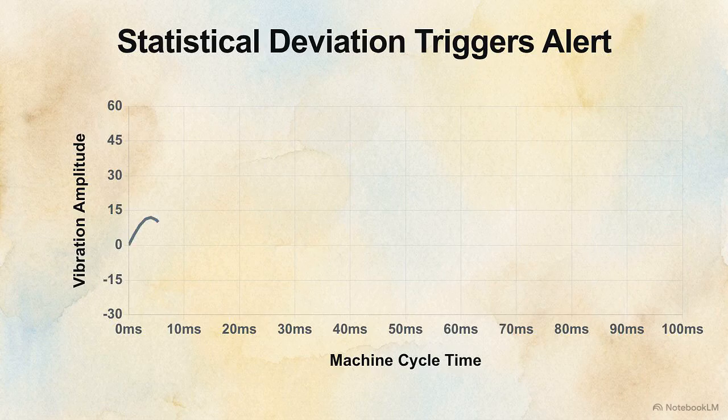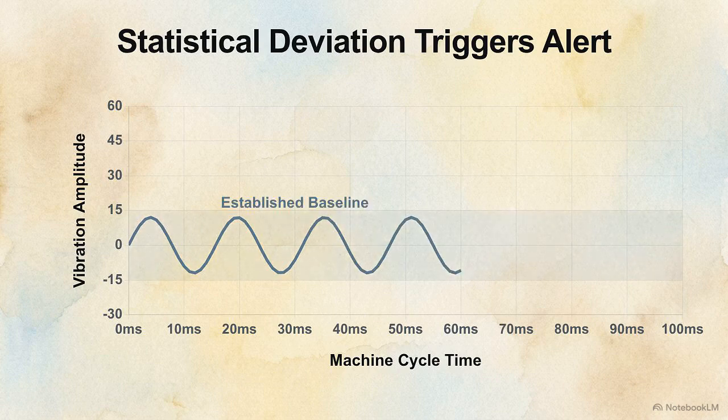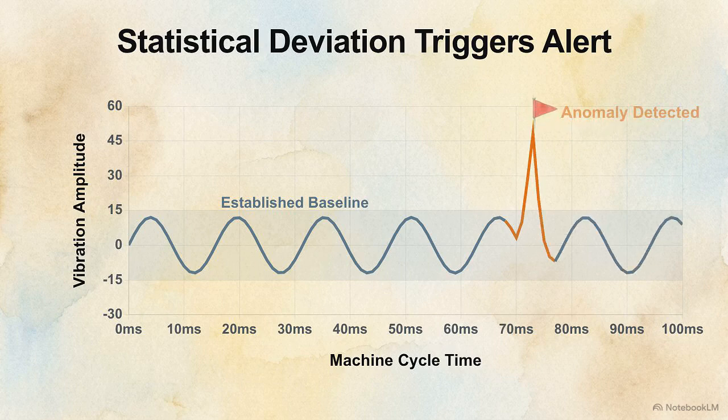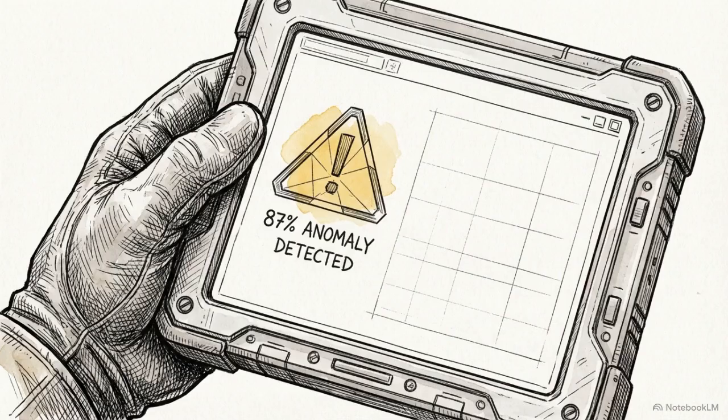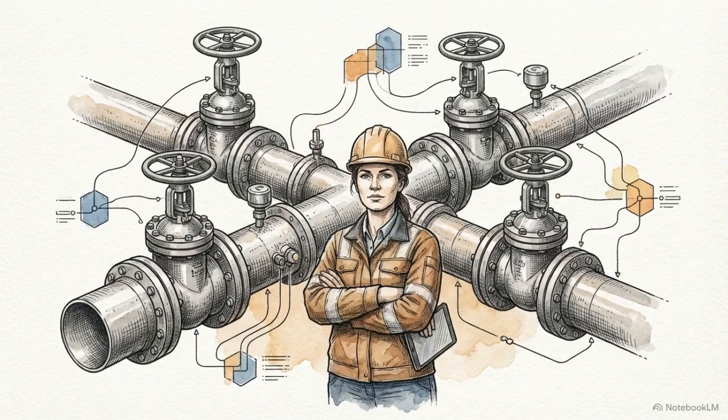Traditional anomaly detection relies purely on statistical correlation and historical data mapping. It observes a system, establishes a baseline of normal behavior, and raises a flag when current data deviates from that mathematical pattern. In an industrial setting, an alert outputting an 87% anomaly probability is operationally useless. Engineers cannot shut down a production line or replace expensive hardware based on a percentage. They need a physical root cause to investigate.